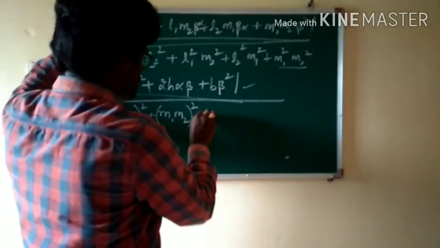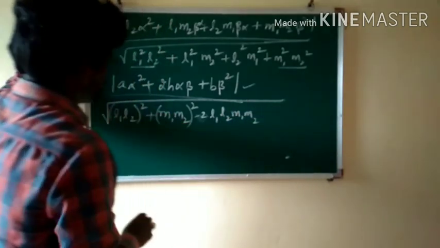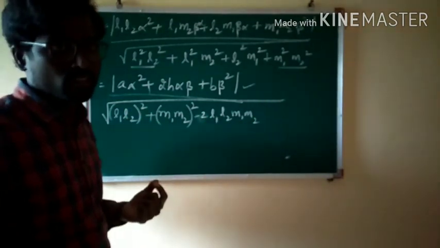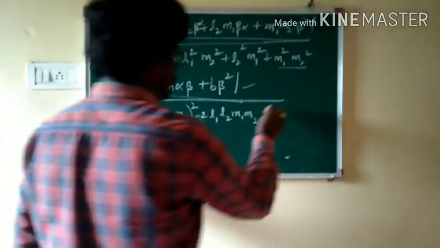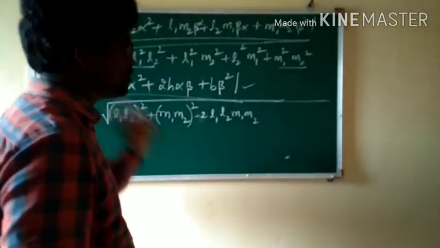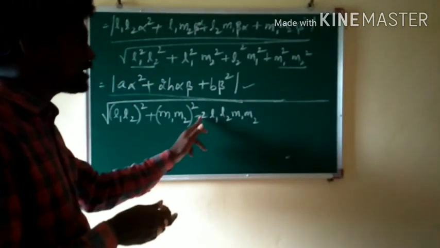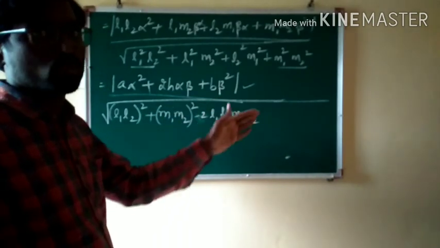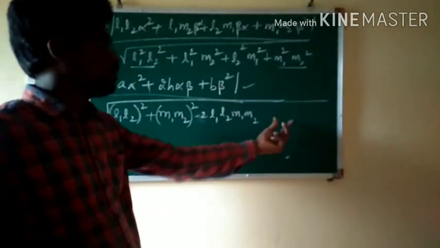So what are we going to get? Minus 2 L1 L2 M1 M2. So it is now A square plus B square minus 2AB, which means (A minus B) whole square. Now as we have added minus 2 L1 L2 M1 M2, we have to subtract it also. Adding minus 2 means subtracting 2, and subtracting minus 2 means minus of minus becomes plus. Otherwise, in simple words, once subtracting and once adding.